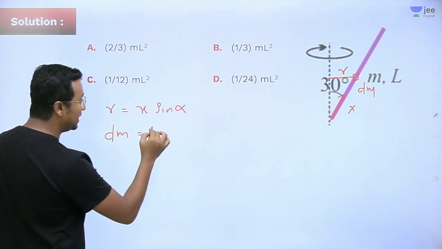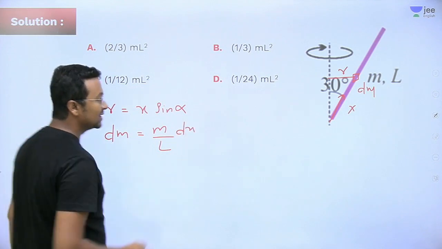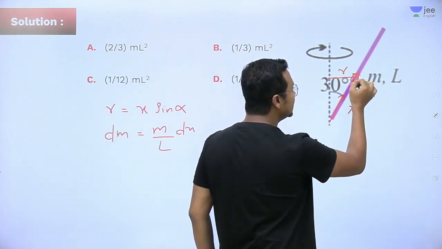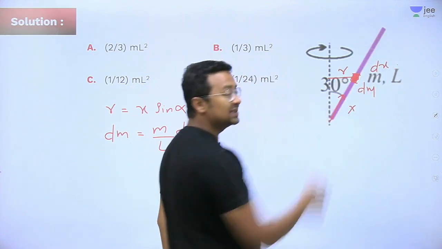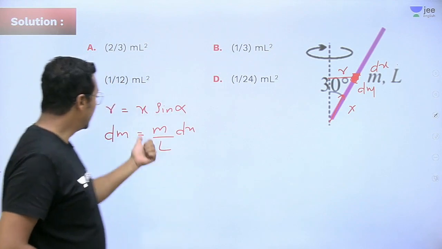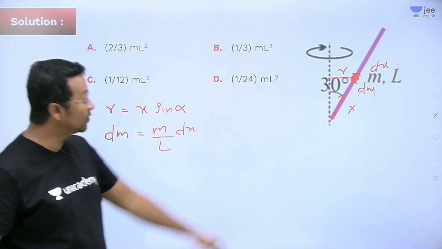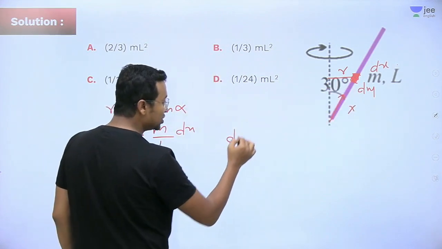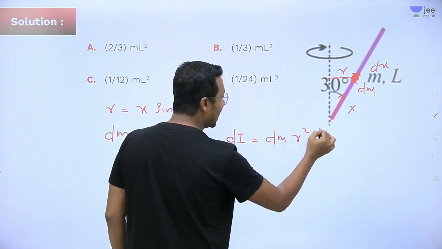dm will be equal to mass divided by the total length into dx. Let's say the length of this portion is actually dx along the x-axis. Fine. So dm will be equal to M divided by L into dx. Then what will be the moment of inertia of this much portion only? The moment of inertia of this portion will be dm into r square.